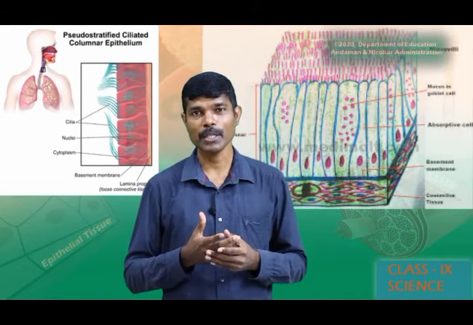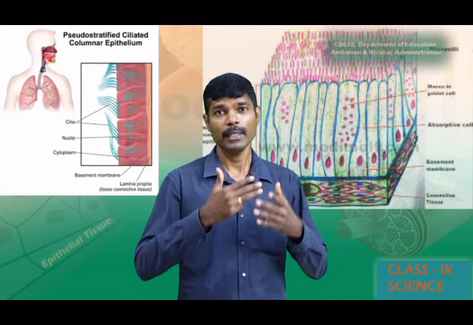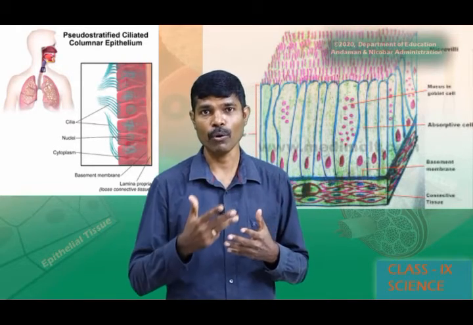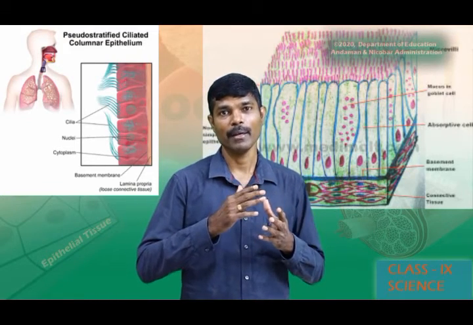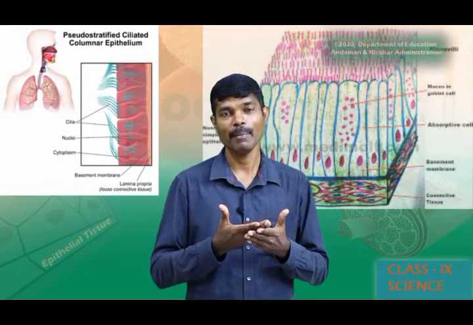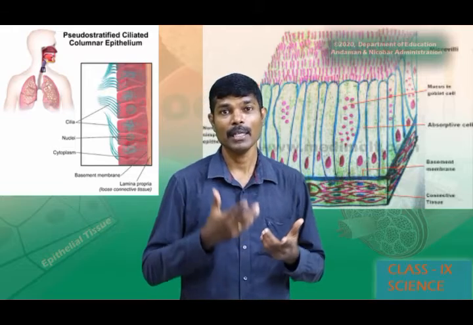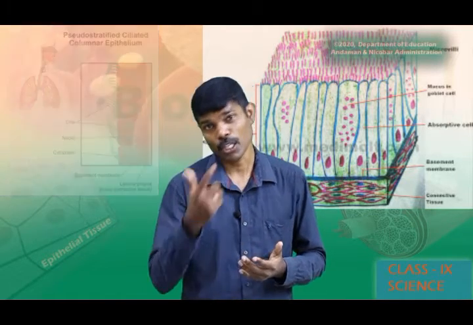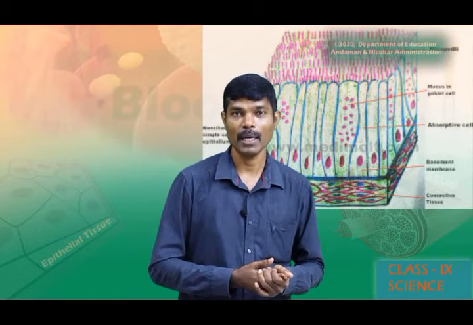These hair-like projections can move forward and backward. When the cilia move to and fro, the mucus attached to the membrane will be pushed forward so that the membrane will become clear. Such a columnar epithelium where the cilia are present is known as ciliated columnar epithelium.